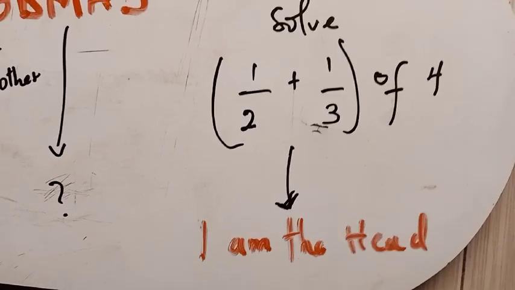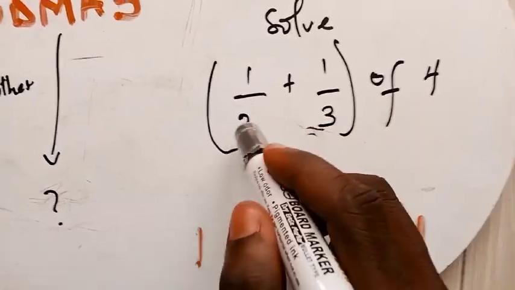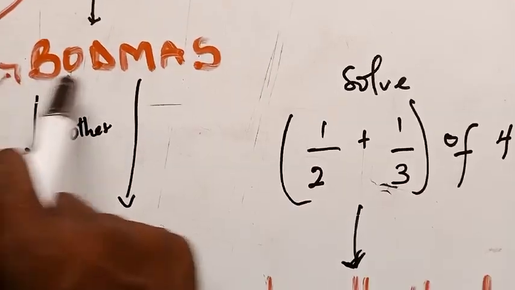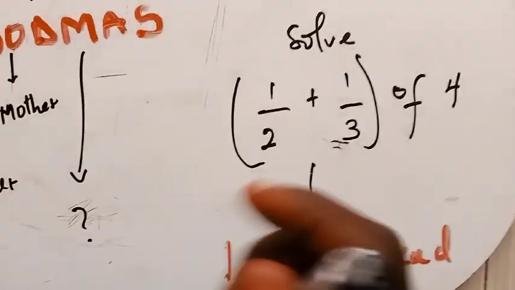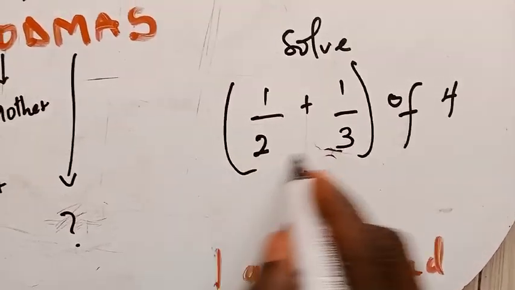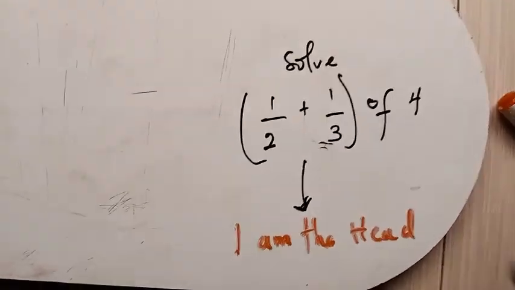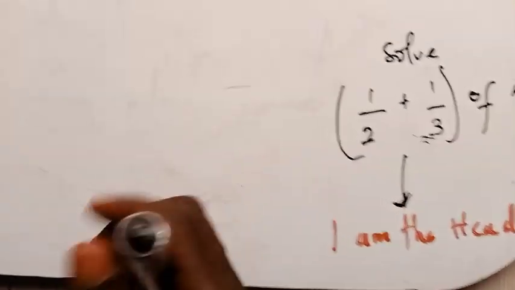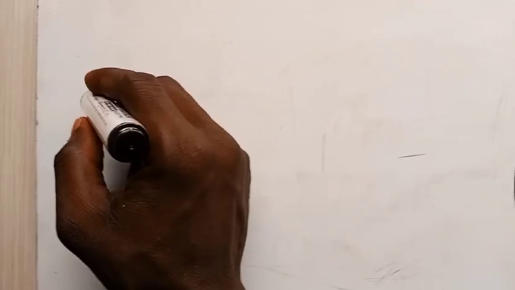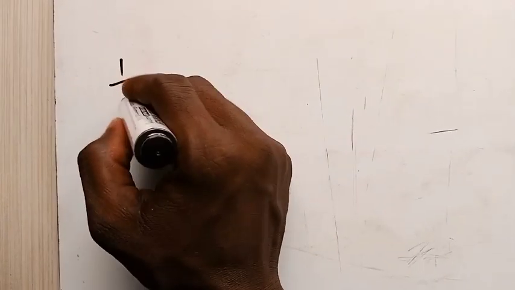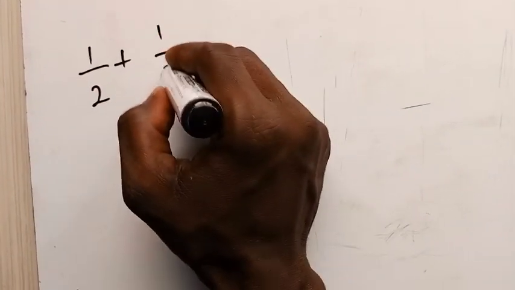This video is not about solving something like this, but just to understand the component or the idea behind BODMAS. So let's see how to solve this guy. Now that we see that you are the head of the family, let's see your duties. Every head of family has a duty. So you have 1 on 2 plus 1 on 3.